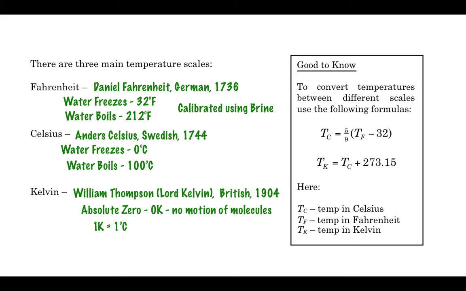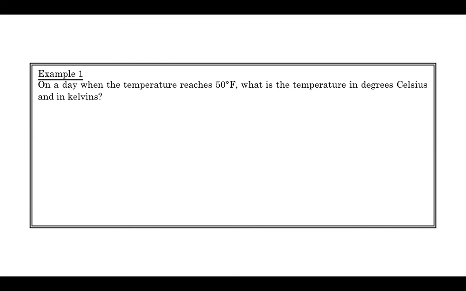It is important to note, just before we go on, that the size of a Kelvin is the same as the size of a Celsius, okay? And the way that we write these, you can see Fahrenheit has the degree symbol, Celsius has the degree symbol, but Kelvin does not. So as far as convention goes, 1 Kelvin does not have a degree symbol. But the size of a Kelvin is the same as the size of a degree Celsius, which is not true for Fahrenheit, because Fahrenheit degrees are a different size. Their gradations are different. Anyways, as we move on, here is example 1 for today.